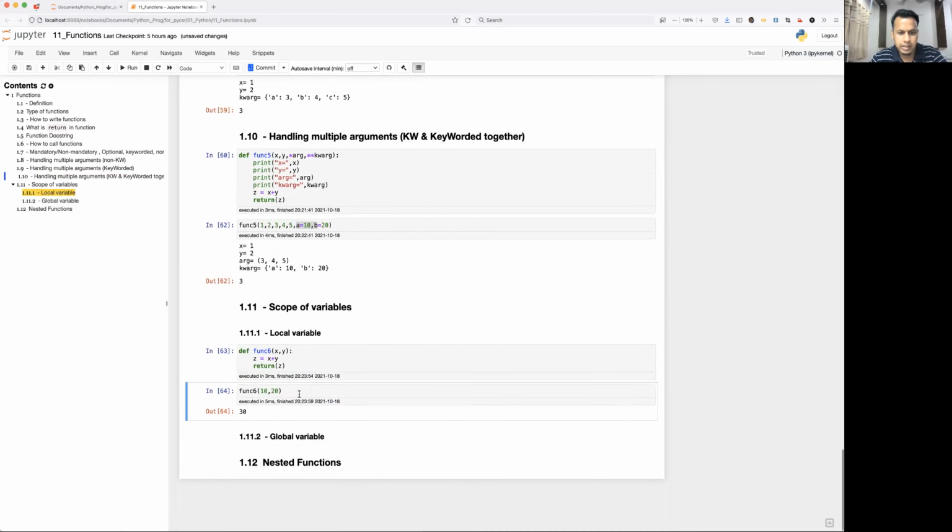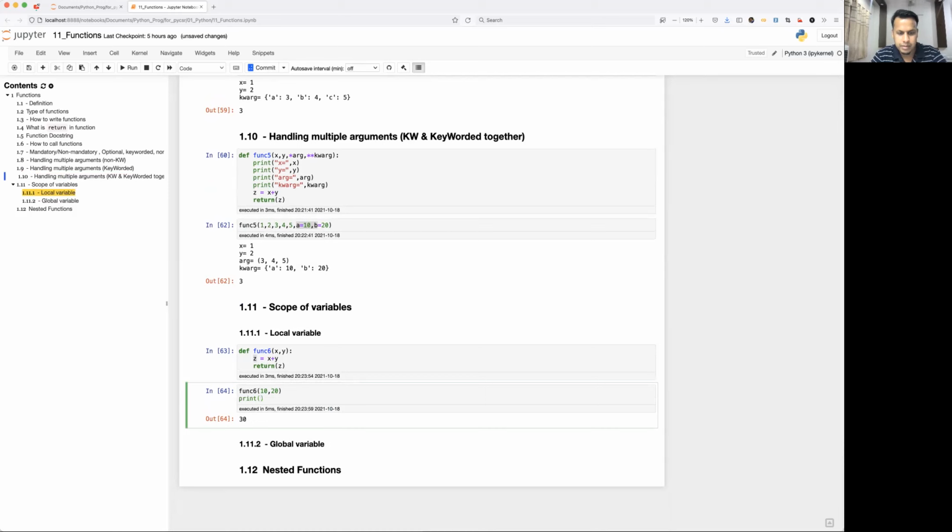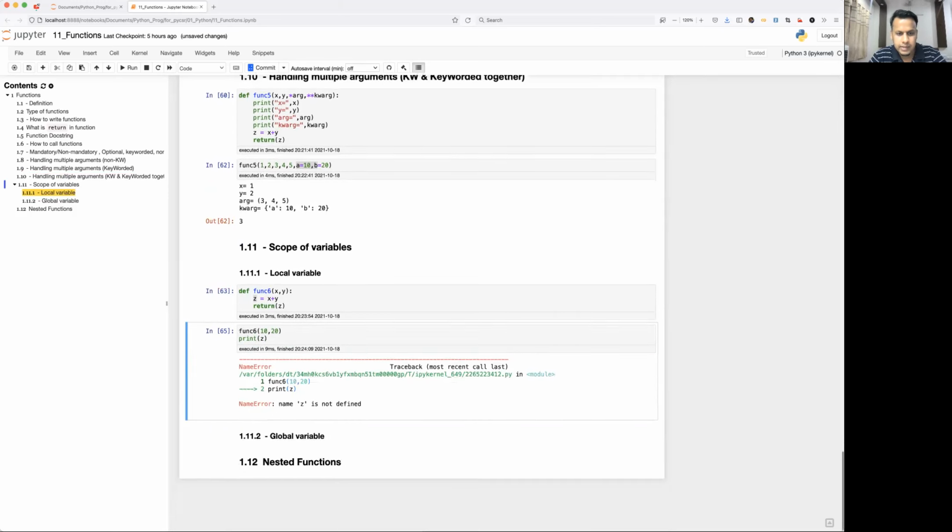So 10 plus 20 is 30, right? But let's say maybe the user wants to use z outside. Will it be allowed? Print z. See what happened. Name z is not defined, though it is defined, right? But it is defined within the function, so its scope will be within the function, not outside the function. So this is what is called a local variable.